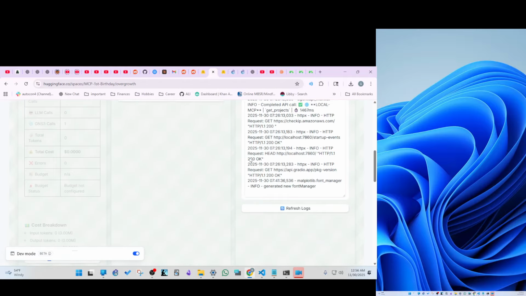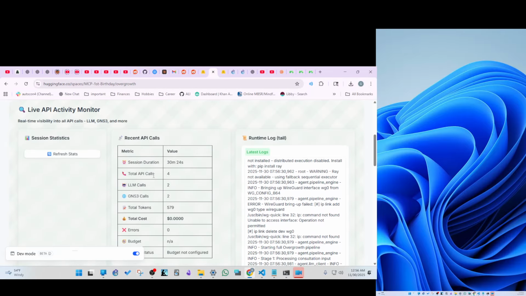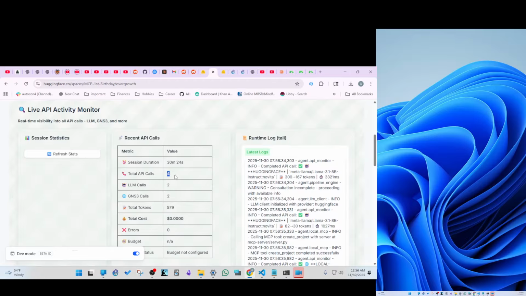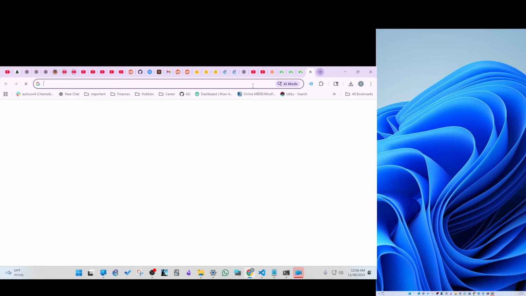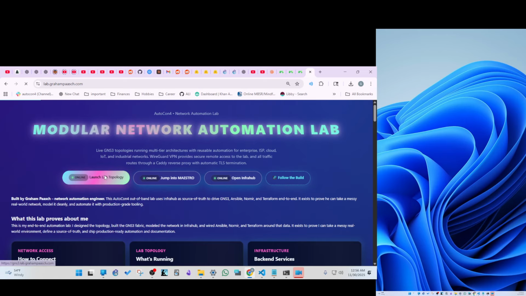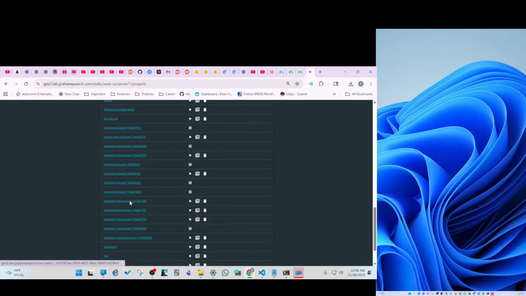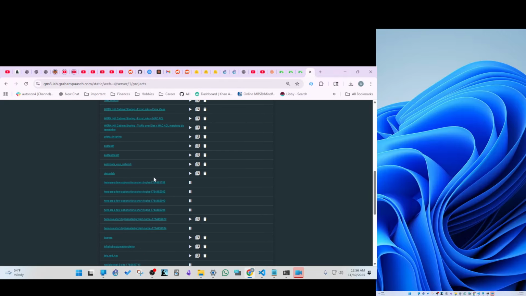So it's going to think about it for a bit. It's going to put out API calls. It put out 4 API calls, 4 to an LLM, and then 2 to my GNS3 server available at lab.grandposh.com. So you can see if we go in here, there's all these garbage files made from me developing.